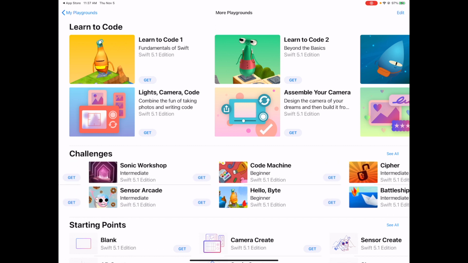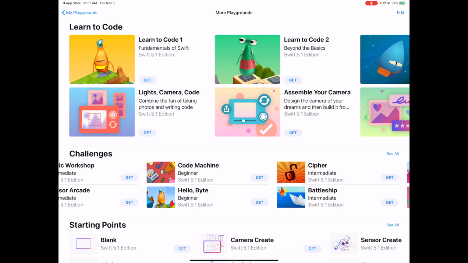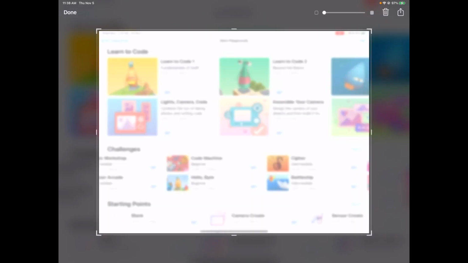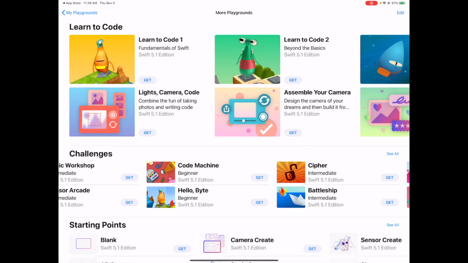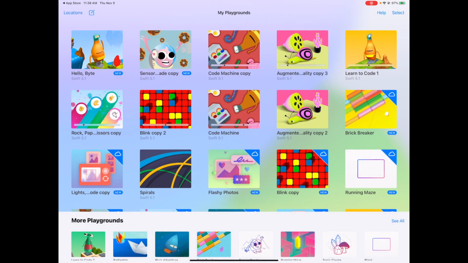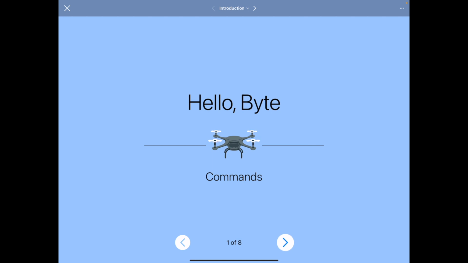And down here in this middle section, there's some challenges. We're going to use the one called Hello Byte as our first lesson. So take a screenshot and circle that one. Press on Hello Byte and then click Get, and that will get that playground, and we can start it. So I'm going to open up the Hello Byte app, and let me go ahead and just go through this introduction with you. The first section is on commands.